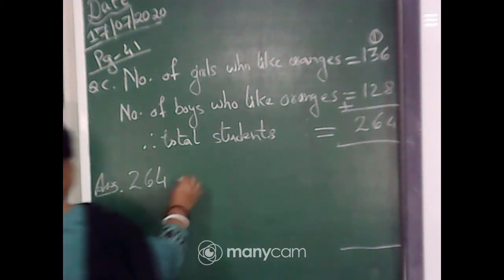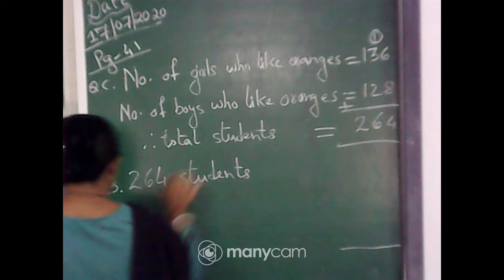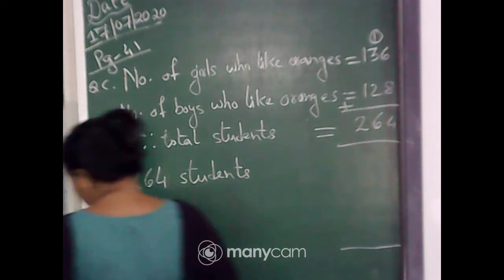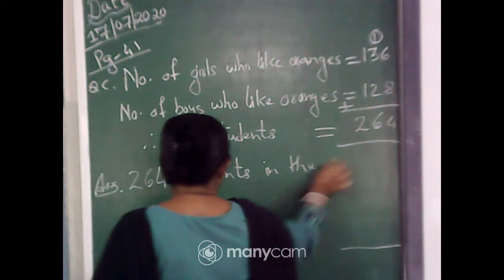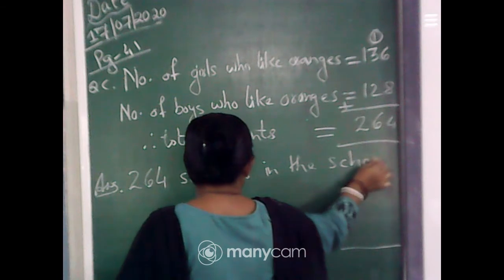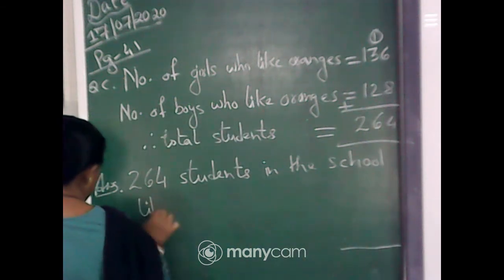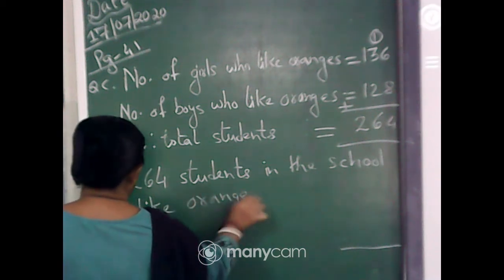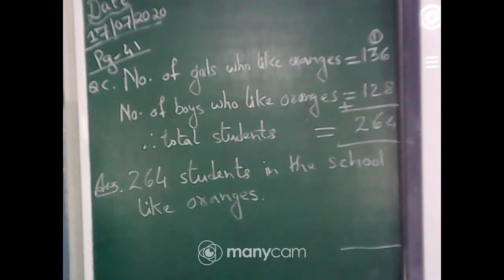264 students in the school like oranges.